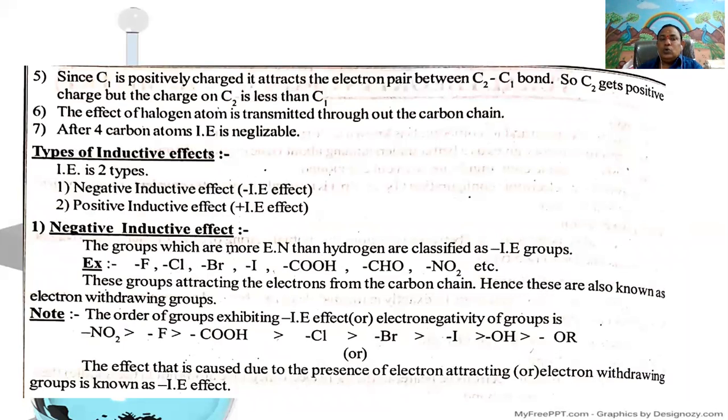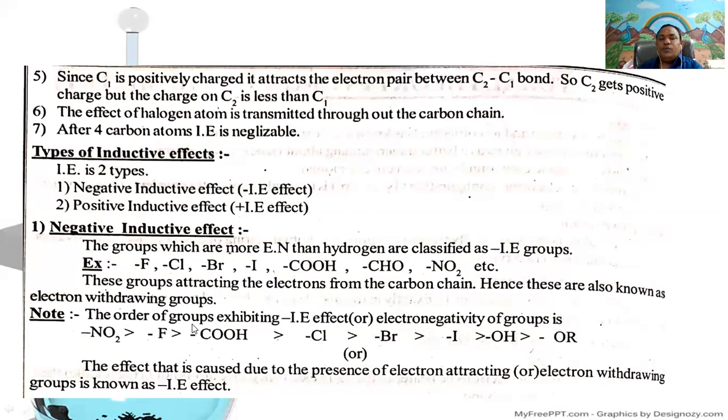Examples: fluorine atom, bromine, iodine, carboxylic group, aldehyde group, nitro group, sulfonic acid group, etc. These groups attract the electrons from the carbon chain. Hence, these are also known as electron withdrawing groups.